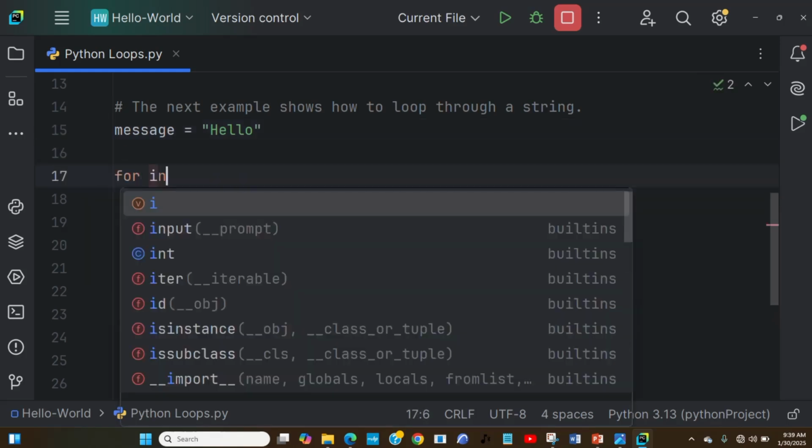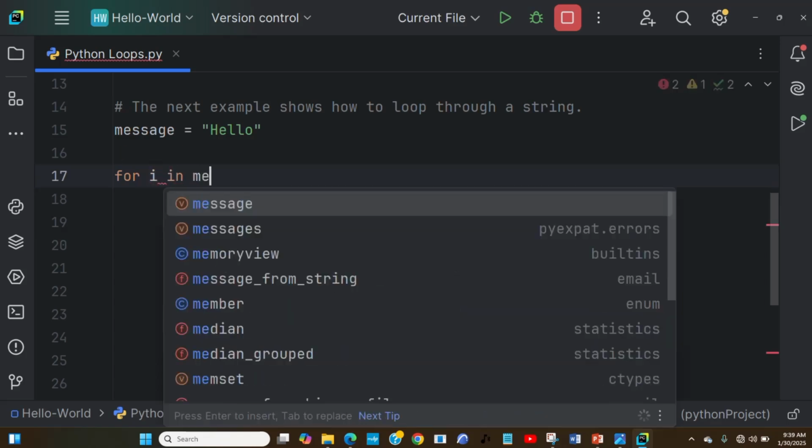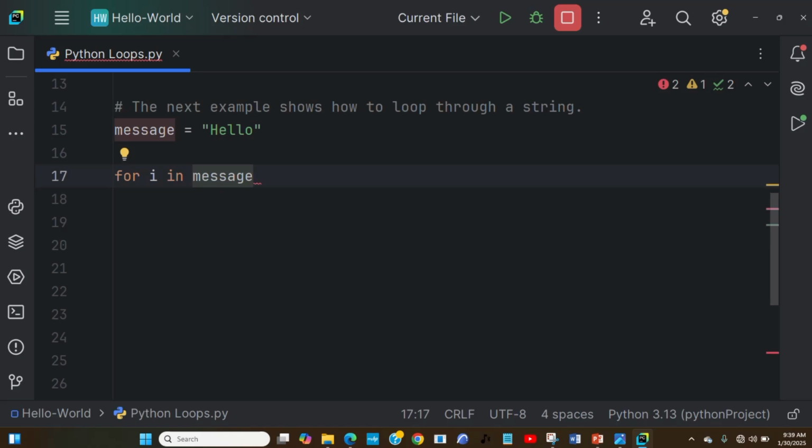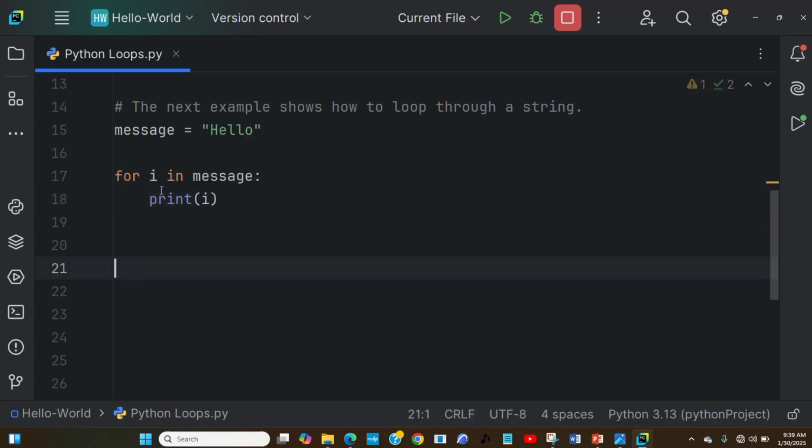So I'm saying for i in message, print i. This i is just a counter variable that I'm giving here. So what happened? The variable I've declared, message, is holding hello. That is what it is holding.